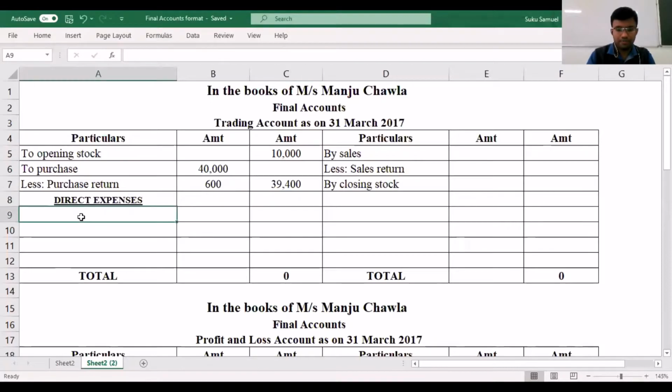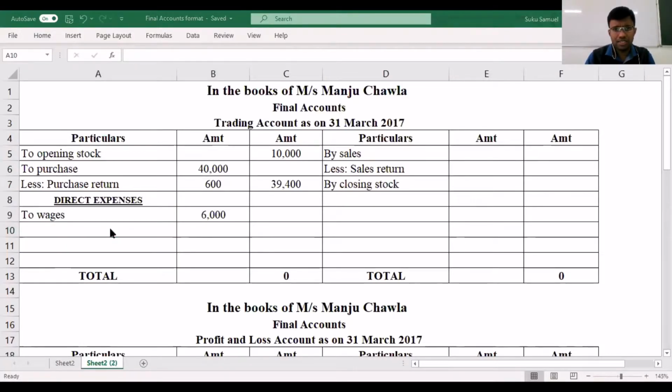Now let's move on. Wages is given to us as 6,000, and we know that wages is a direct expense that we have already considered.